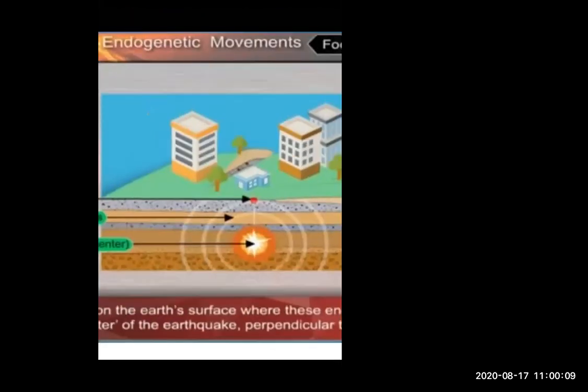Okay, now what is meant by focus and what is meant by epicenter? Focus means wherever the earthquake started beginning. And epicenter, now what is meant by epicenter? Just look at this line. Where the earthquake focus on the earth. So focus is the beginning part, and epicenter is the part where the earthquake happens.